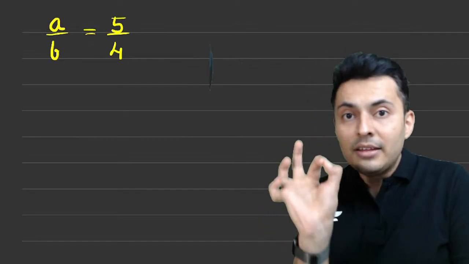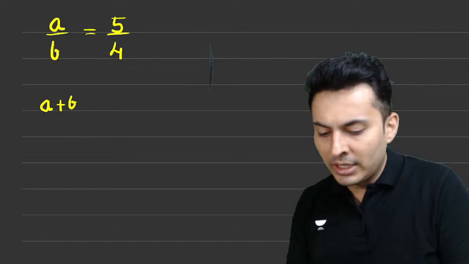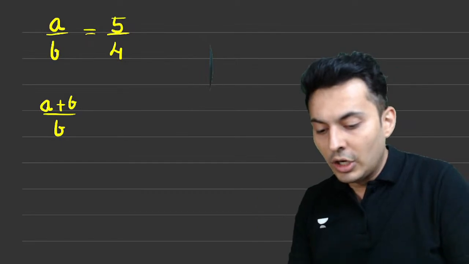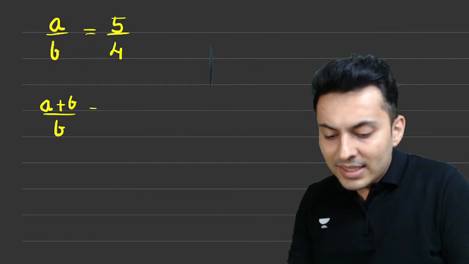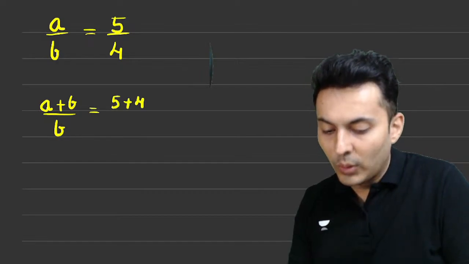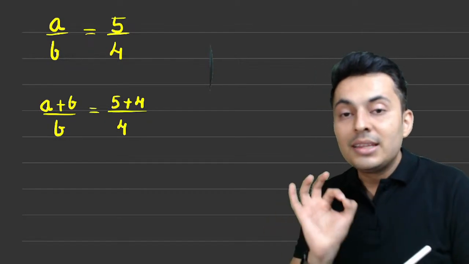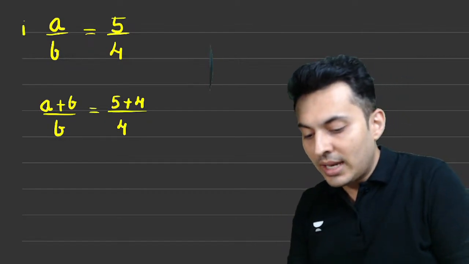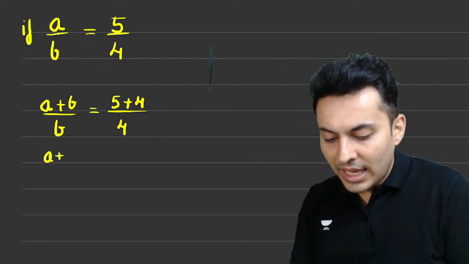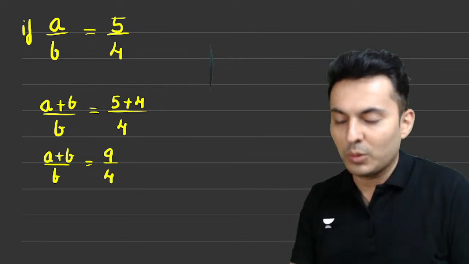Now, if I add the numerator with the denominator, the numerator is a plus b, and leave the denominator untouched. Do not do anything with the denominator. Then do the same thing on the other side. Numerator is 5, denominator is 4, so the numerator becomes 5 plus 4 upon 4. This will also be true. So if this is true, then even this is also going to be true. Therefore, a plus b divided by b is 9 divided by 4.